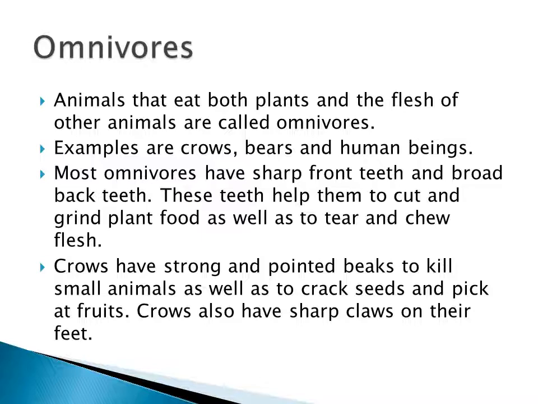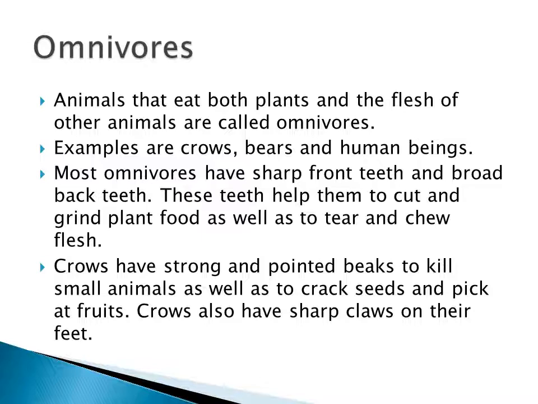Talking about the crows, crows have strong and pointed beaks to kill small animals as well as to crack the seeds and pick the fruits. Crows also have sharp claws on their feet.